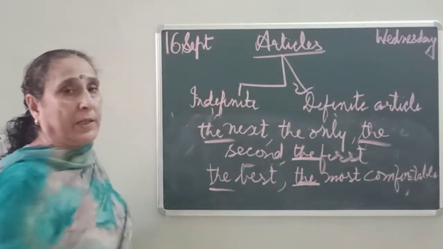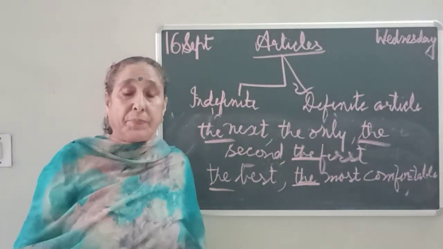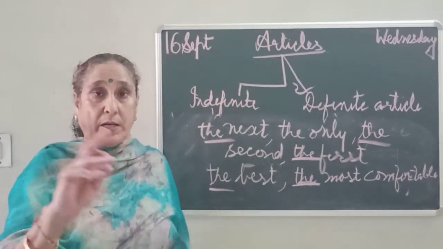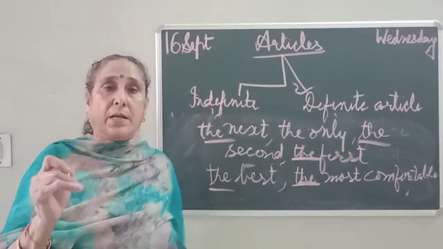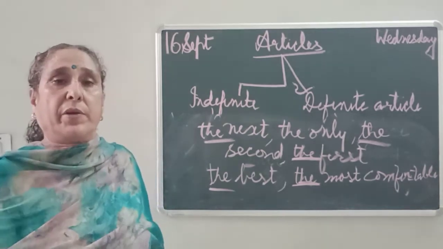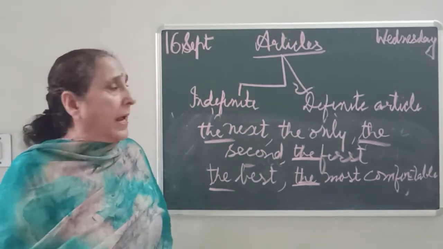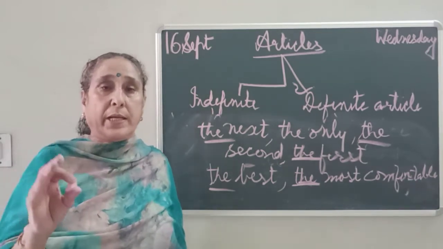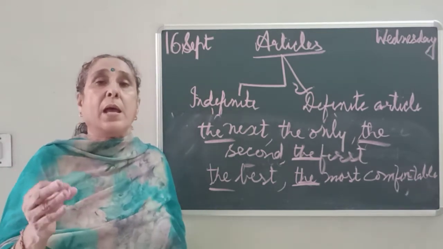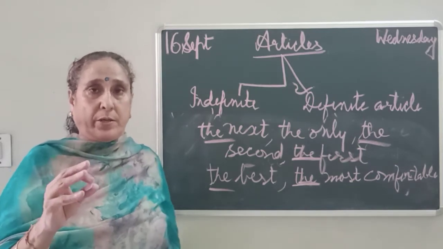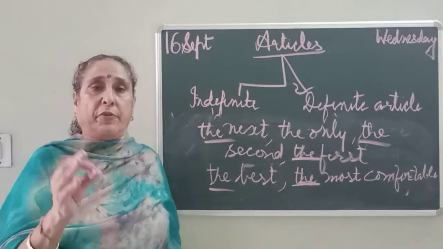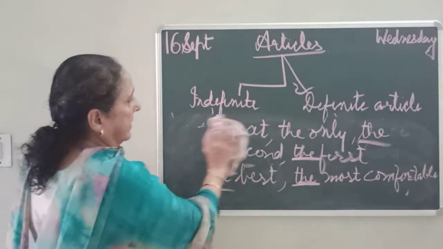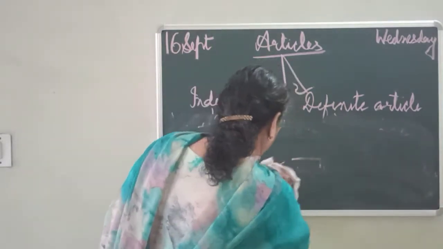ठीक है, and when there is one thing in the universe, the sun, there is one thing in the whole universe, the sun, the moon, the stars, okay, then we are writing the. Okay, and I hope you must have understood where to use a or an. A is used before the singular noun or consonant. Okay, and an is used before the vowel or vowel sounds. Okay, and children, keep one thing more in your mind. See, there is one more example I am giving you.